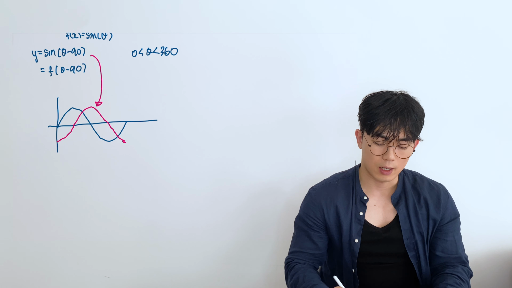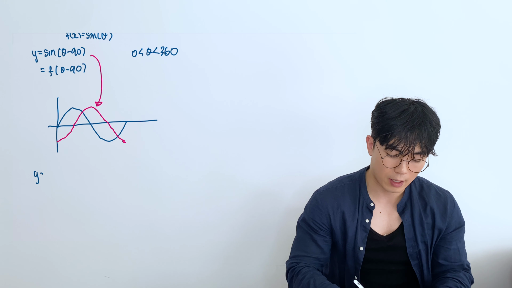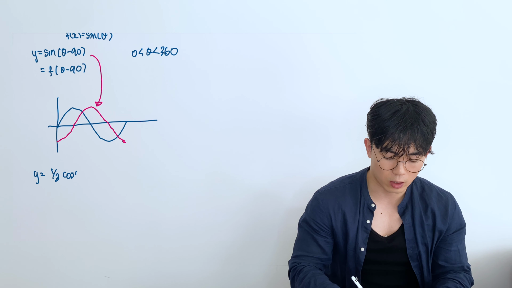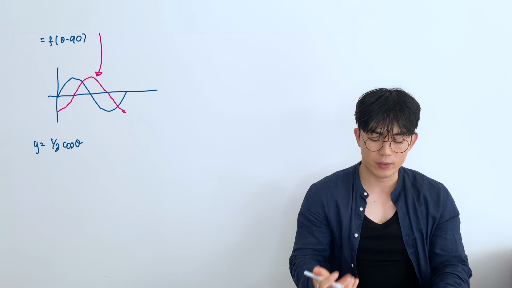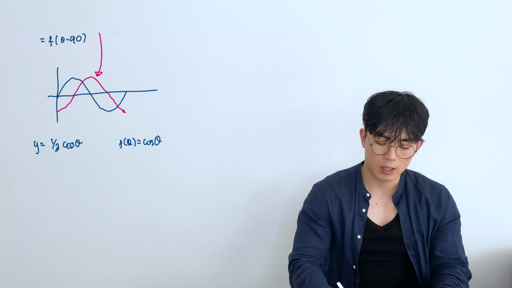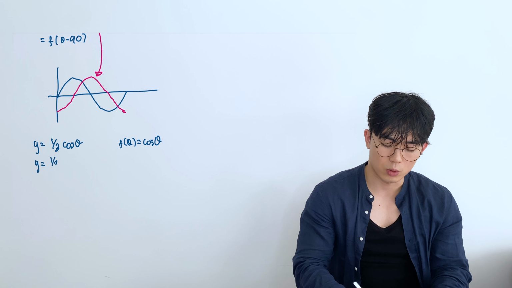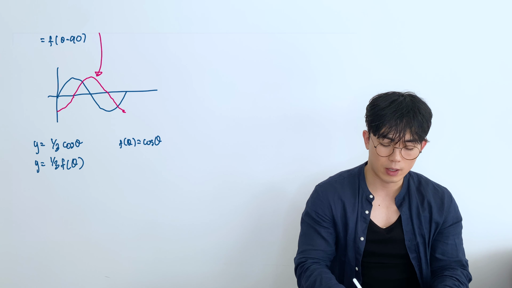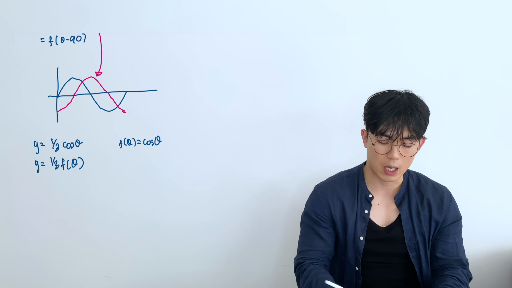Okay. Let's try another one. Let's try y = 1/3 cos theta. Same thing. The 1/3 is outside. So if I said f(theta) was cos theta, then this would be y = 1/3 f(theta). And we know if the 1/3 is outside, it's going to affect the y values, and it's going to affect them as you would expect.